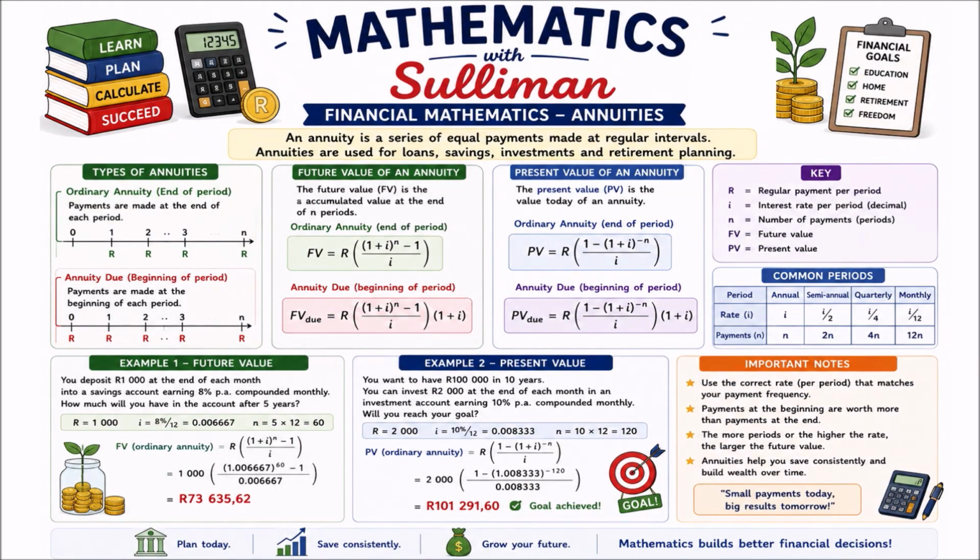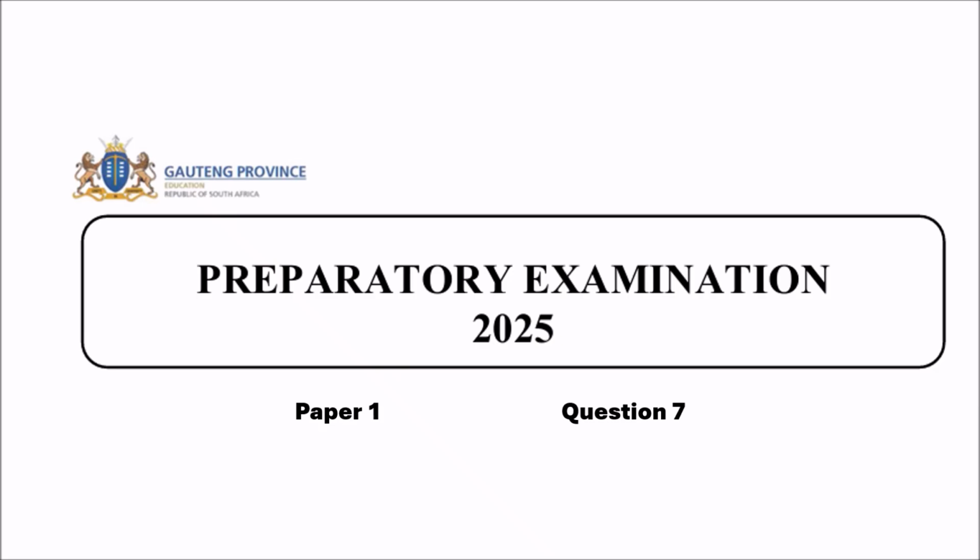Welcome to Mathematics with Suleiman, and in this video we are going to do the question on financial mathematics, and in particular for grade 12's annuities. So this comes from the 2025 prelim paper. Province Preparatory Examination 2025, Paper 1, Question 7.